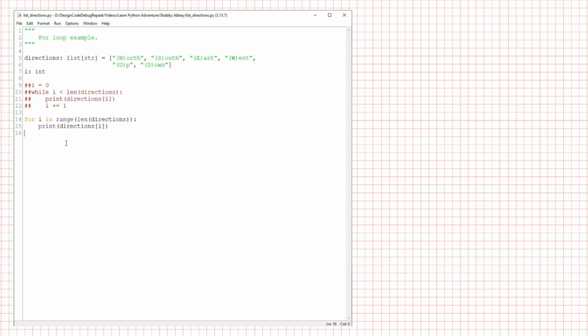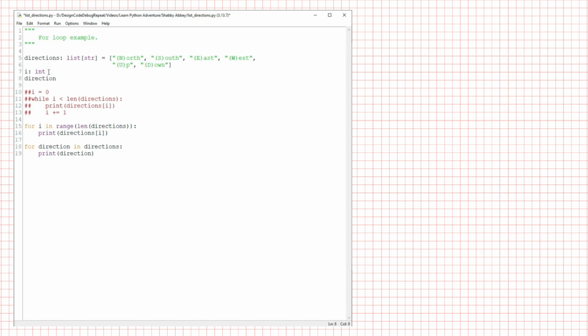Here's the second way. For direction in directions, print direction. Oh, that's so easy, isn't it? Instead of iterating over the indices of the list, I can use for to iterate over the list elements themselves. So the loop control variable direction, which I should annotate as a string, is not taking on the indices 0 through 5. It's taking on the values in the list. First direction is north, then it's south, etc.